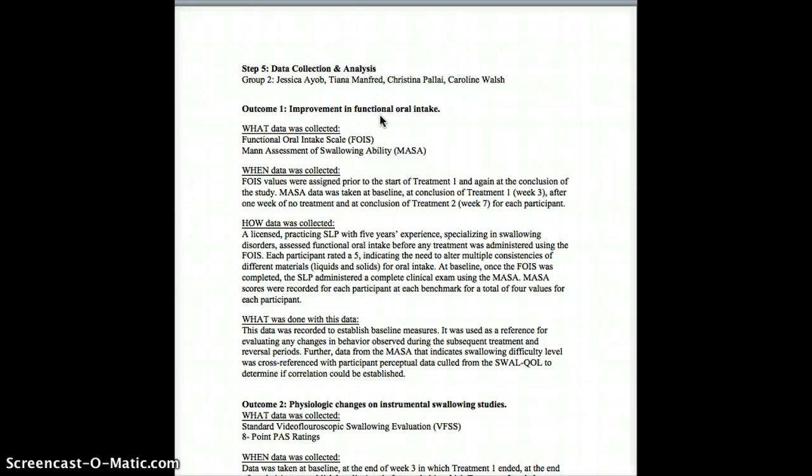These measures were obtained by an experienced SLP who specialized in swallowing disorders. During the pre-treatment assessment of the functional oral intake, each participant was rated a 5, indicating the need to alter multiple consistencies of different materials for oral intake. Following this, the SLP administered a clinical exam using the MASA. These measures helped to establish each patient's pre-treatment swallowing severity and were used as a reference point to evaluate future behavioral changes during subsequent sessions. Also, MASA data was cross-referenced with data from the SWAL Quality of Life to determine if a correlation between these measures was found.